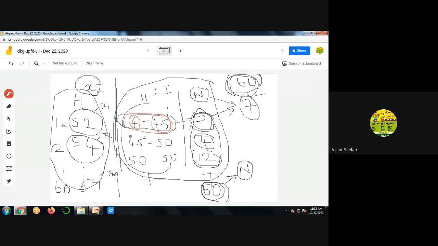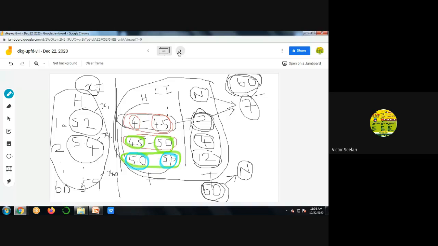This is the second class. Here, this is the lower limit value. This is the upper limit value. For the third class interval, this is the lower limit value. This is the upper limit value.